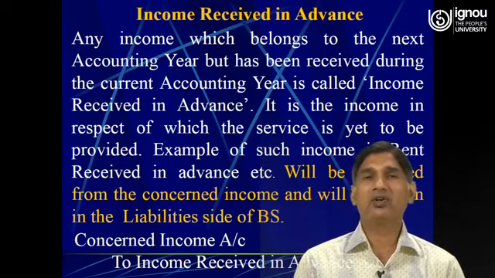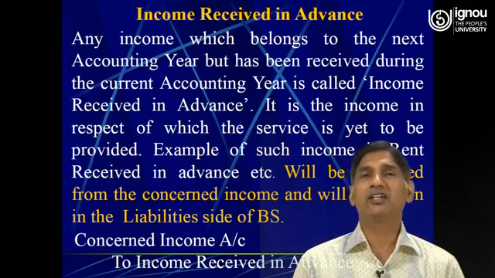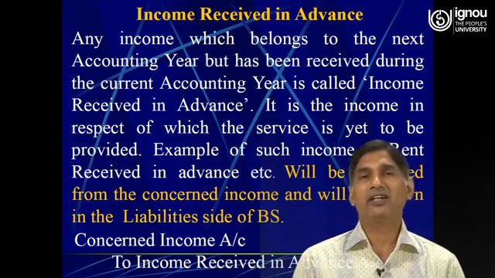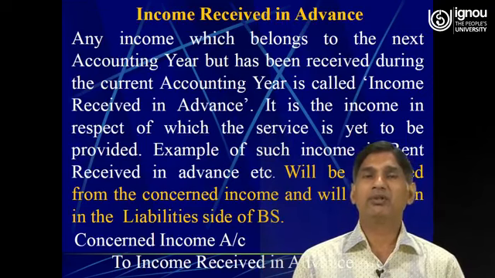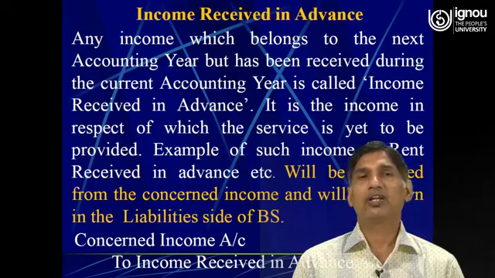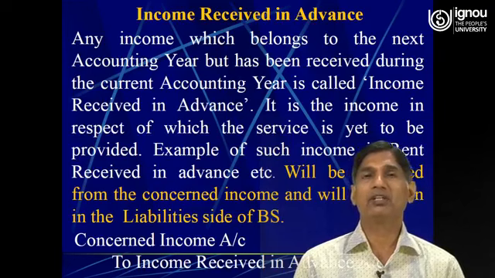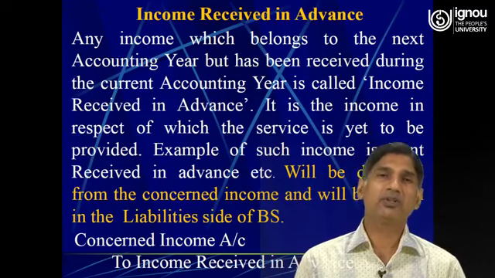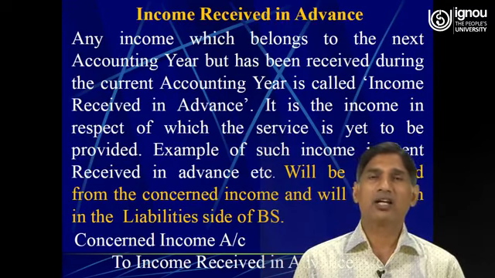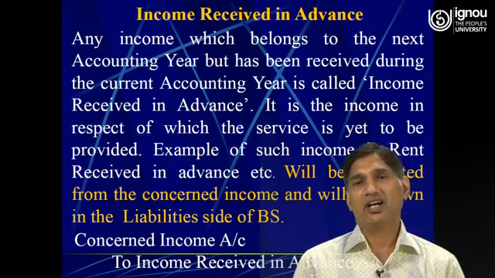So, therefore, until or unless we earn the income, it cannot be treated as an asset. So, therefore, when we receive an income and when we have not earned it, it will be treated as a liability and it will be subtracted from the concerned income while preparing the profit and loss account, and it will also be shown in the liability side of the balance sheet under the head current liabilities. So, the adjustment journal entry would be concerned income account debit to income received in advance.